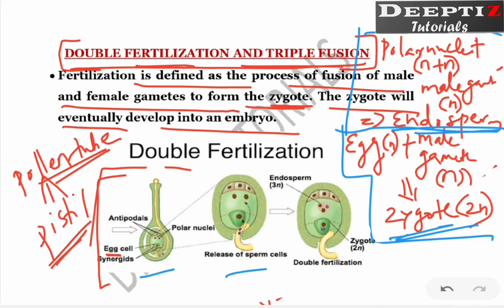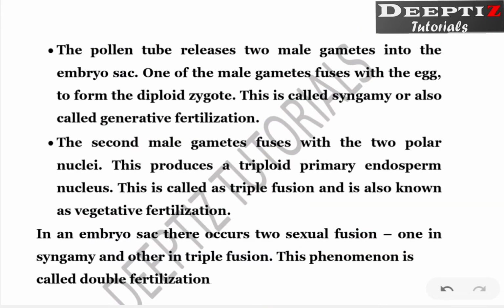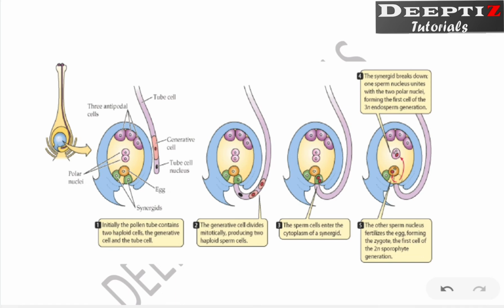So these 3 diagrams you must understand in a better way. I'll tell you, just look at this diagram. Maybe whatever is written is not that clear, but we'll try to understand the process. This is the pistil on which the pollen tube has already grown. The embryo sac is already there, and that embryo sac is here. Now, hope you can understand, these are the 3 antipodal cells. There are green colored ones, whatever is drawn here is the synergid, and there is a central egg cell. What is this tube? This tube is actually the pollen tube.